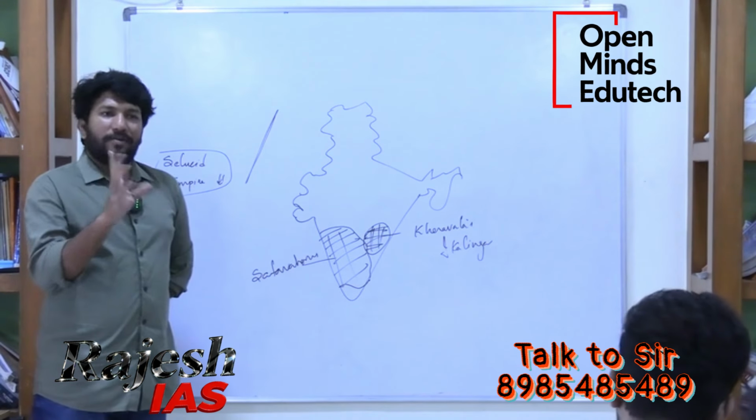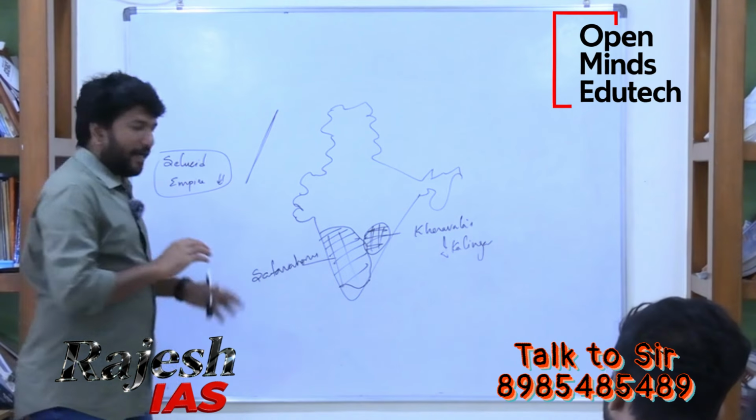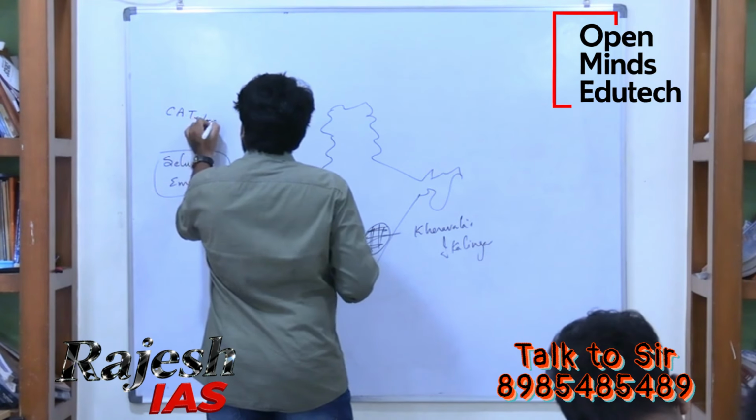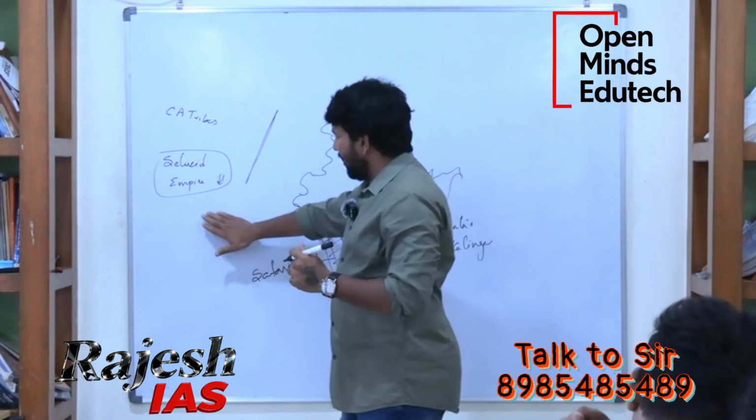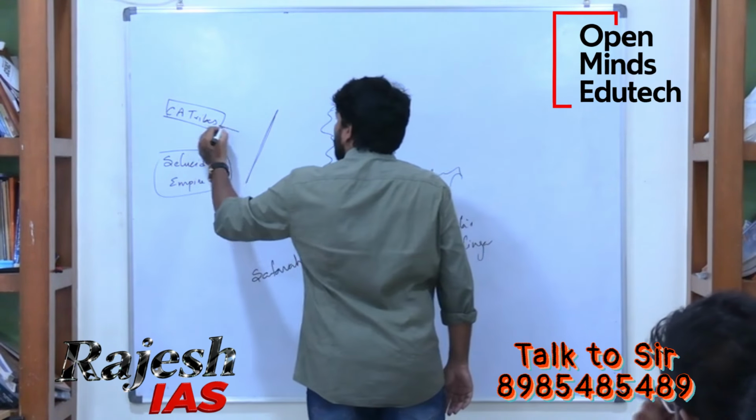I will write one word, that is better. All are Central Asian tribes. So can I write Central Asian tribes? Who are the tribes? We will discuss later. Got it? So I will write Seleucid Empire decline. Now Central Asian tribes.